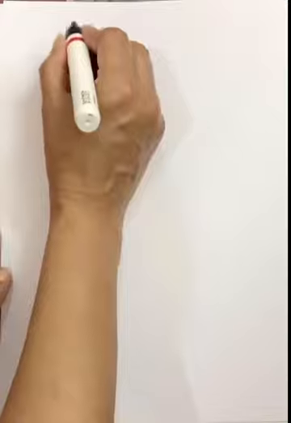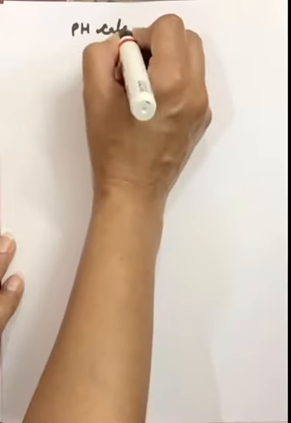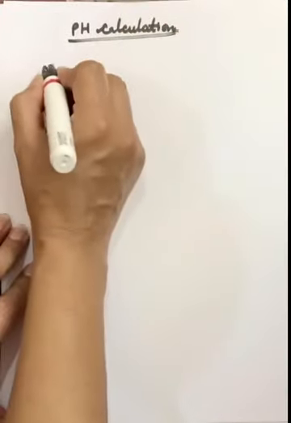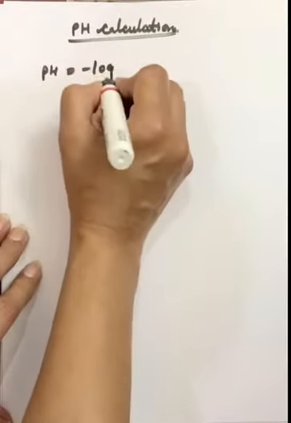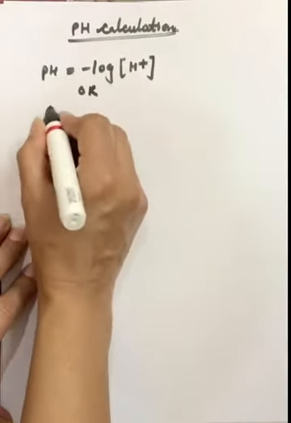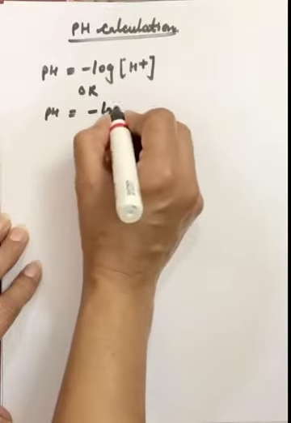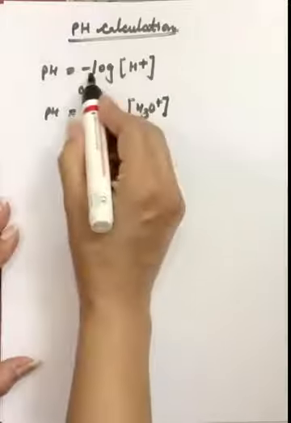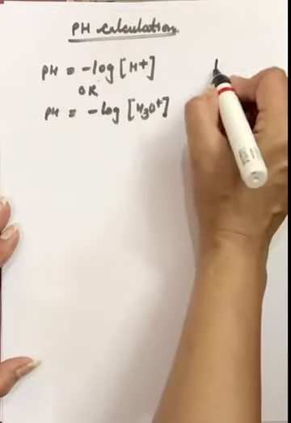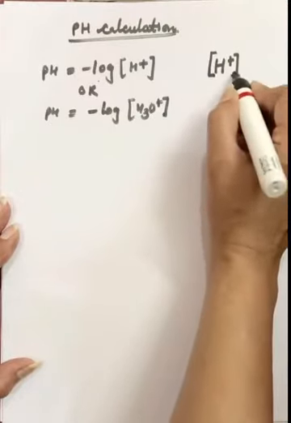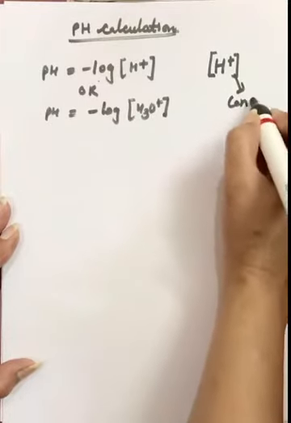pH calculation. It is the negative logarithm of hydrogen ion concentration, or we can say the negative logarithm of hydronium ion concentration. Whenever we write the symbol of any species in a square bracket, the square bracket represents its concentration.